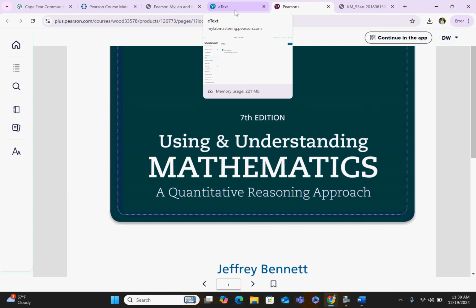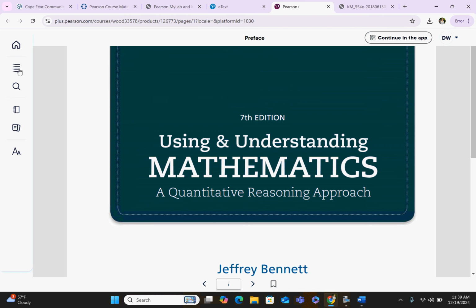Also, with those homework problems in MyLab Math, you're given unlimited attempts. So you can work through those as many times as you like. You can ask for similar exercises if you ever get one wrong so that you can try it over and over again for practice, okay?